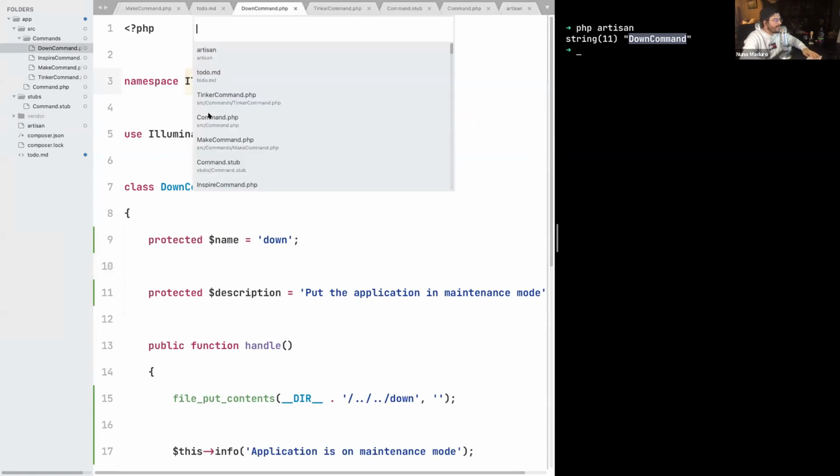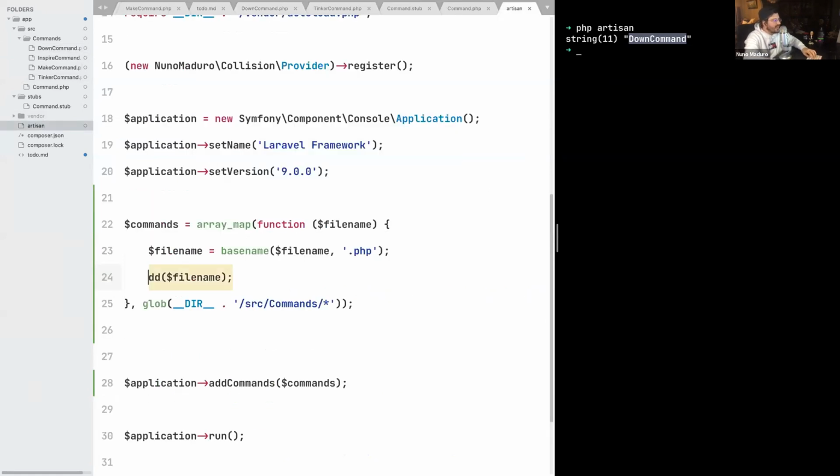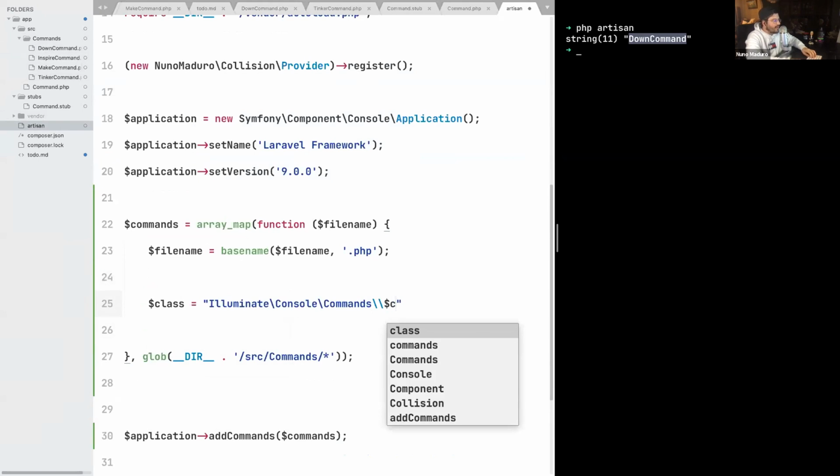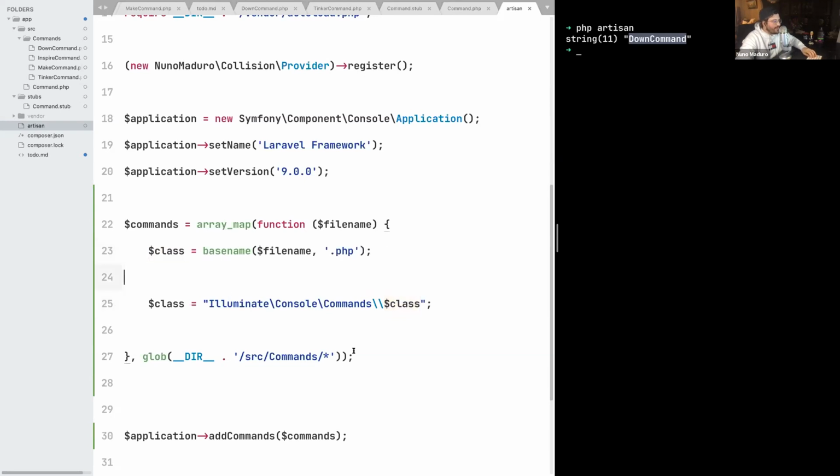So I can just copy the base namespace and say that, all right, the class will be Illuminate\Console\Commands, and then the result of the basename of the file name. So here I expect to get the fully qualified namespace of the down command, which I do. So Illuminate\Console\Commands\DownCommand.